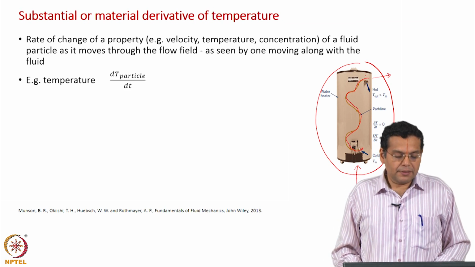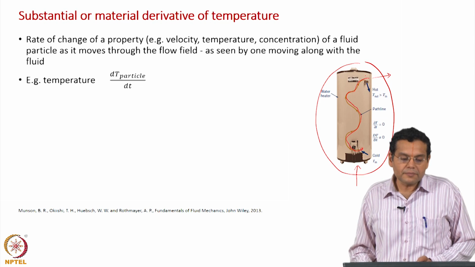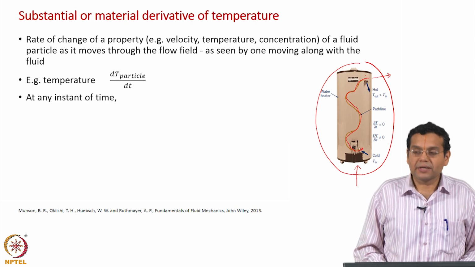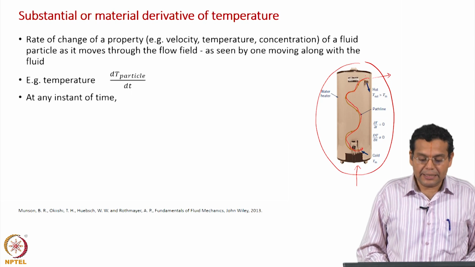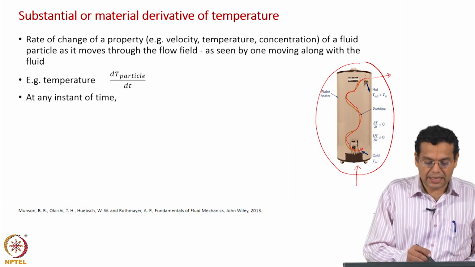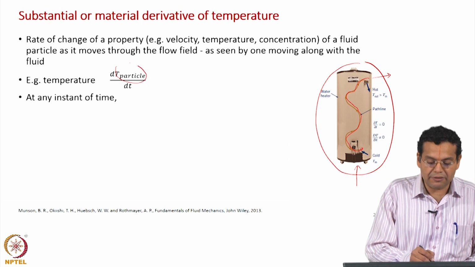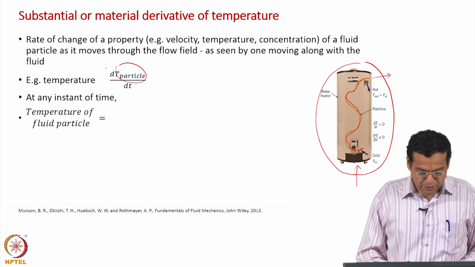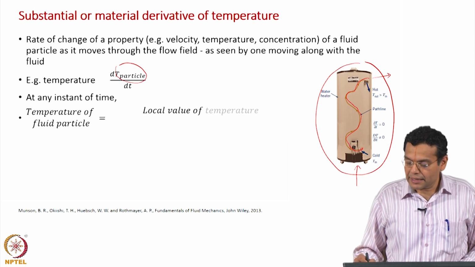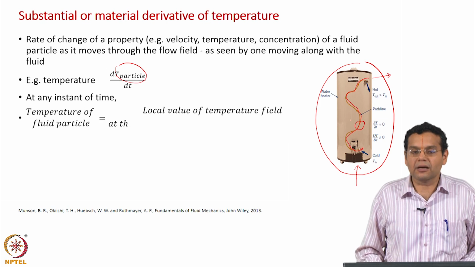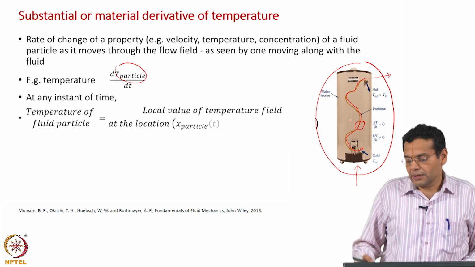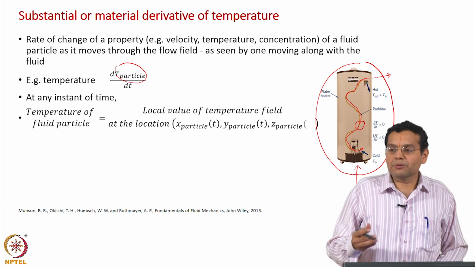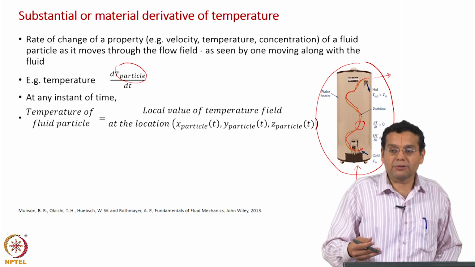Now, take the example of temperature, and what we are interested in is dT particle by dt. Just like we had velocity earlier, we have T of temperature particle here, and just like we wrote earlier, at any instant at any particular location along the path of the particle, we said velocity of the particle is equal to the velocity field.